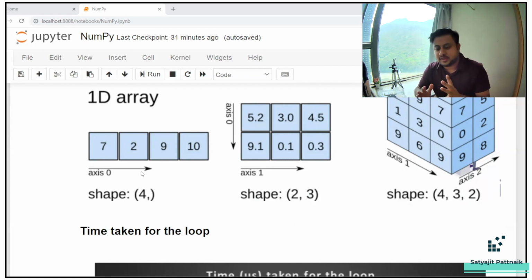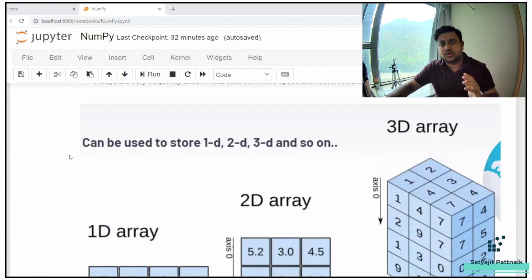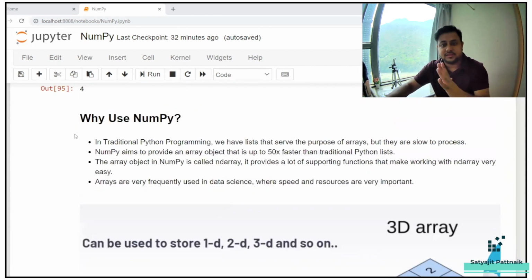Don't worry about it. In case you have any questions, any doubts, you can definitely ping in the comment section, or else you can take help of Google. The community of Python is so great that you can easily find all the answers in a blink of an eye. We will somehow be covering almost everything. But again, as I told, NumPy, pandas, and matplotlib are like an ocean. When you start learning, you will not be able to finish it in a couple of years. But whatever is required to sustain, I think this video will be enough for you.